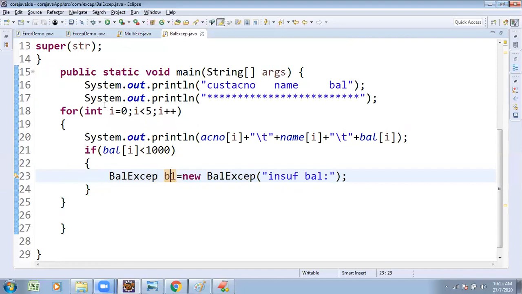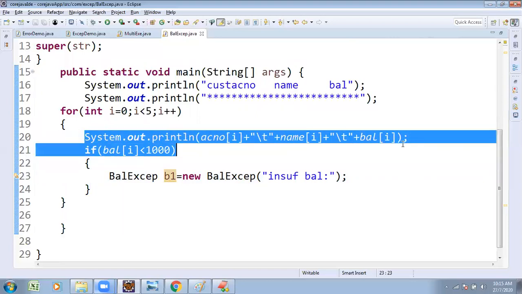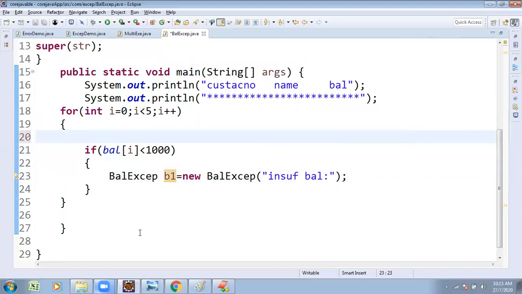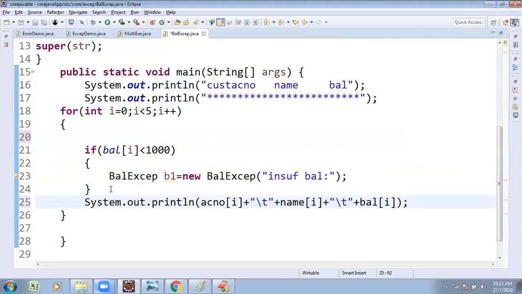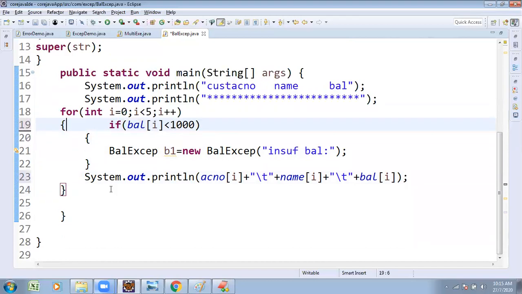So here we wanted to do the less than condition. What we wanted to do is first check the condition. First it is printing, due to that reason the exception is not going to be handled. Check the condition, then you print. Previously, without checking the condition, I only printed. But before that, you wanted to get it.